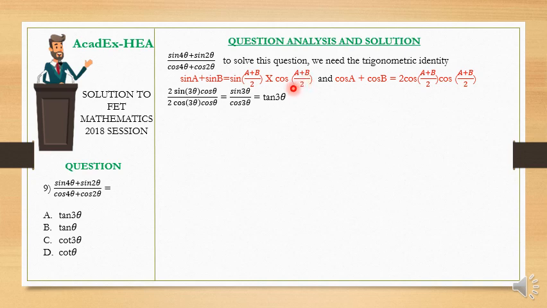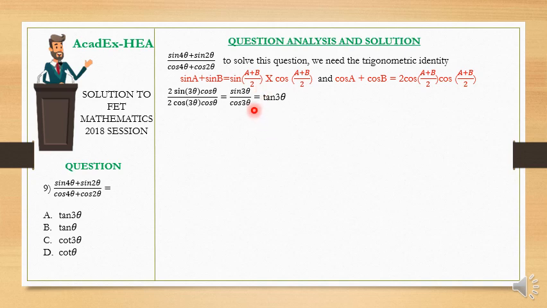So that's basically what I have done here to have this, because for the cos of that, we have A plus B on 2, and A is what? 4 theta, B is what? 2 theta. And the same thing goes here in the denominator, and we are now going to have this is equal to what? Sine 3 theta over cos 3 theta. And sine theta over cos theta is the same as tan theta, meaning that sine 3 theta over cos 3 theta will be the same as what?